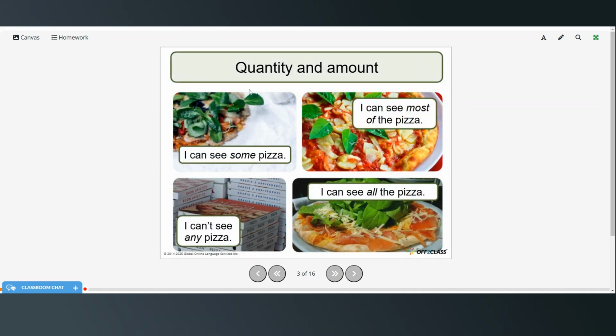So here are some examples of quantity and amount. I can see some pizza. I can see most of the pizza. I can't see any pizza. All we see are the boxes. And I can see all the pizza.